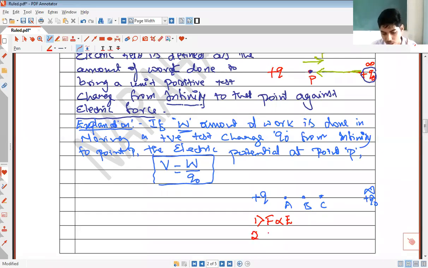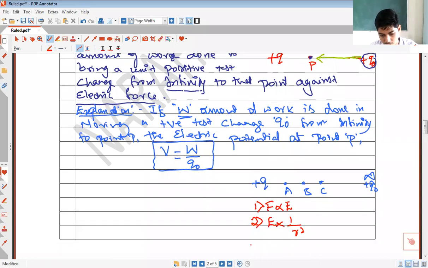Second thing, electric field is inversely proportional to the square of the distance. So less is the distance between the source charge and the point, more is the electric field, and more is the electric force.